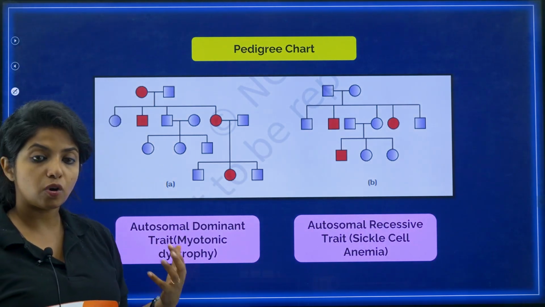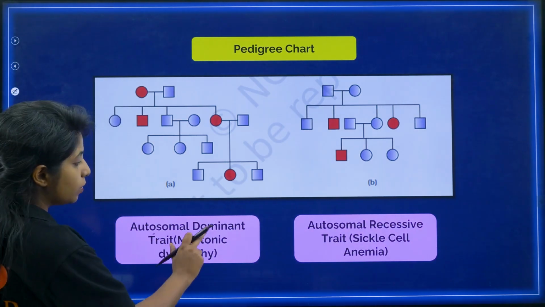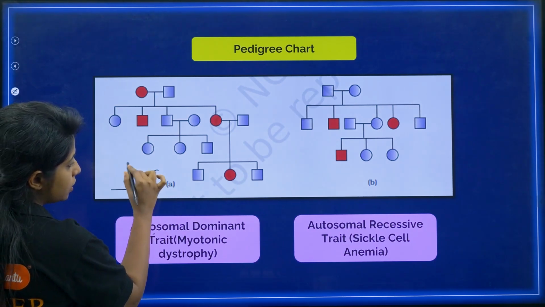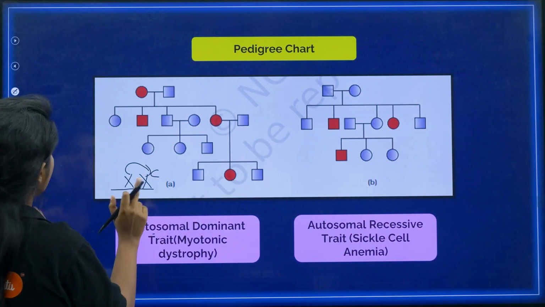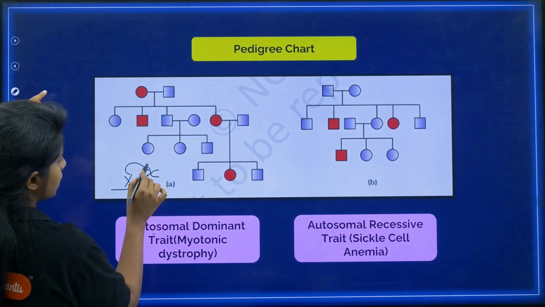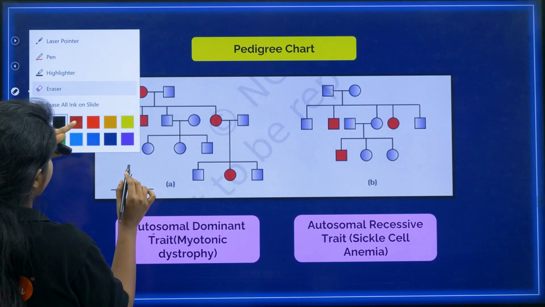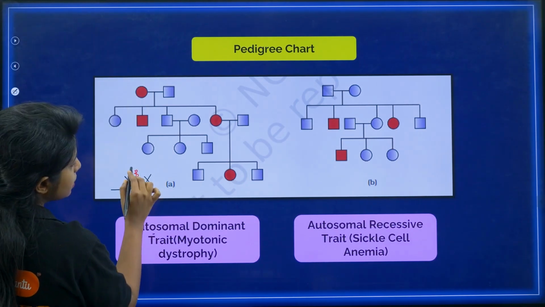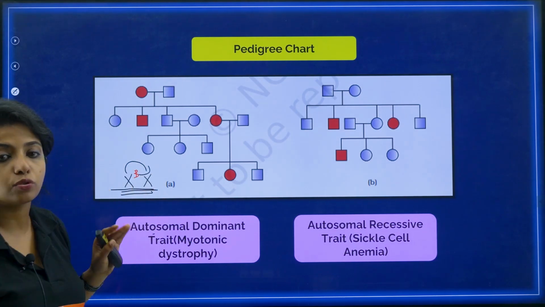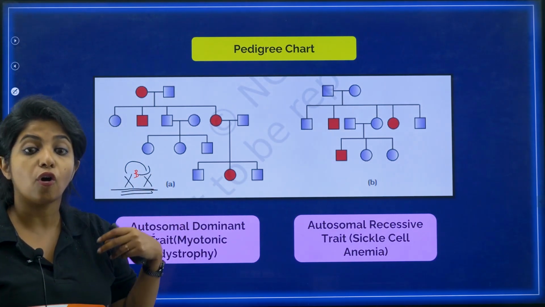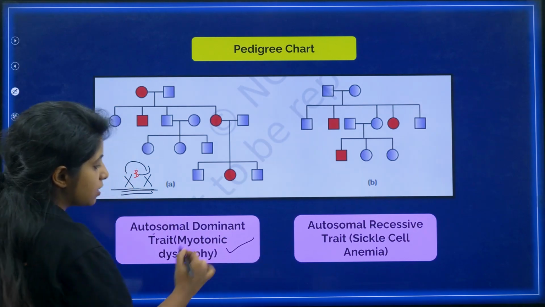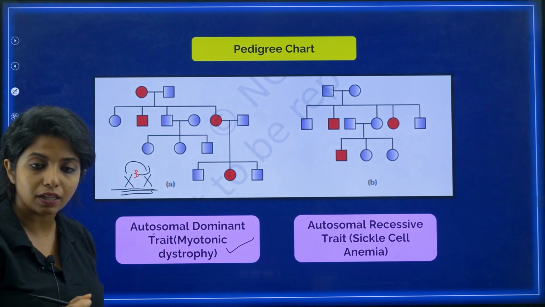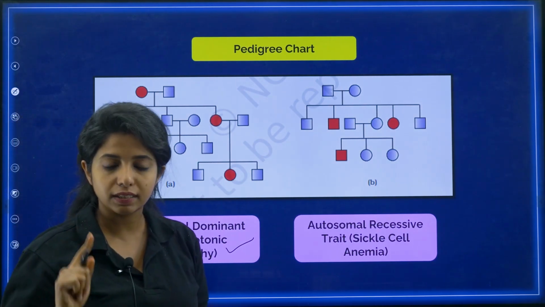So how do you understand what is dominant and what is recessive? Autosomal dominant trait means that even if one is affected, suppose this one is affected, it will still dominate and this particular person will also have the disease. That is an autosomal dominant trait. An example of this disease is myotonic dystrophy, given in your NCERT below the picture. So it is an autosomal dominant trait disease, my dear children.